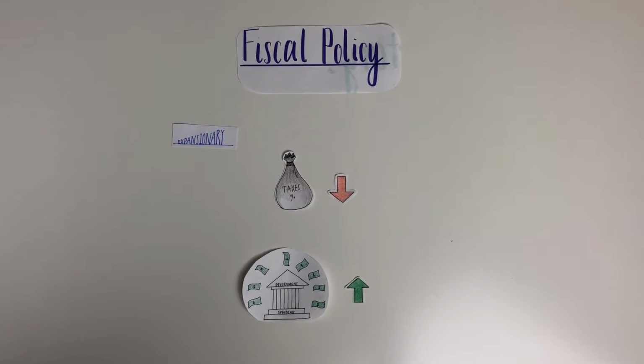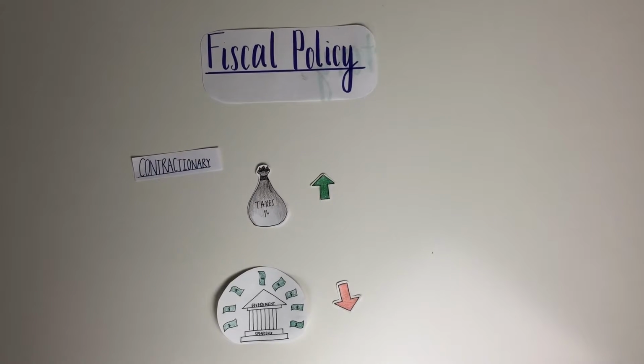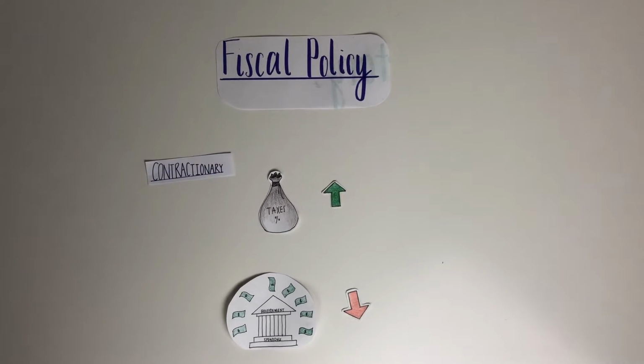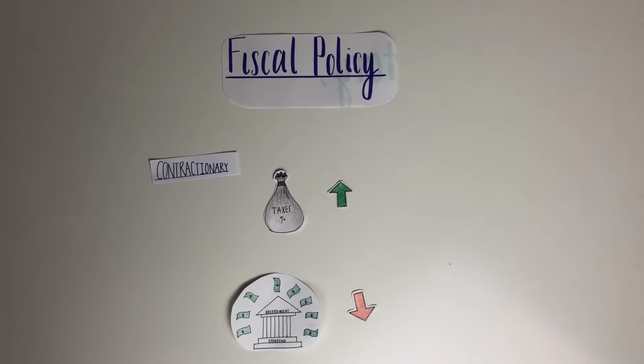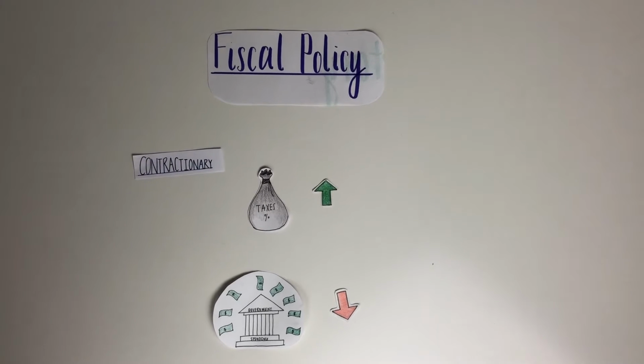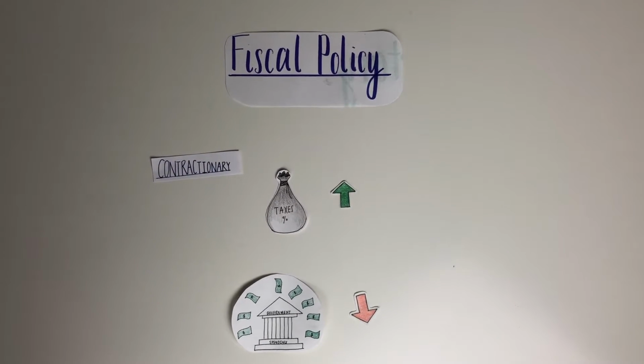For expansionary policy, taxes are reduced, government spending increases, and it's meant to stimulate the economy in a recessionary gap. For contractionary policy, taxes increase, government spending decreases, and it's meant to control an economy in an inflationary gap.